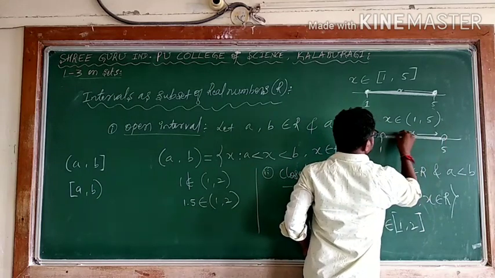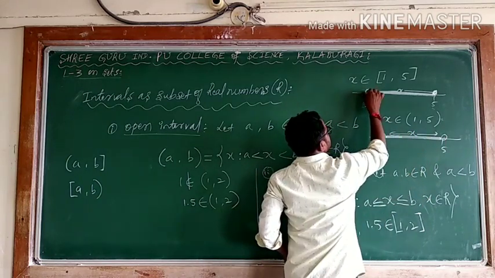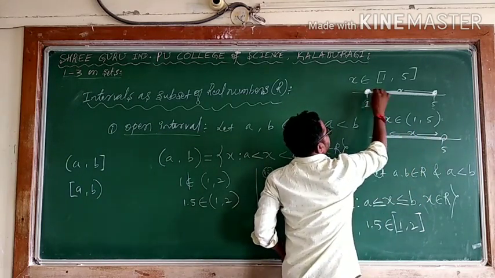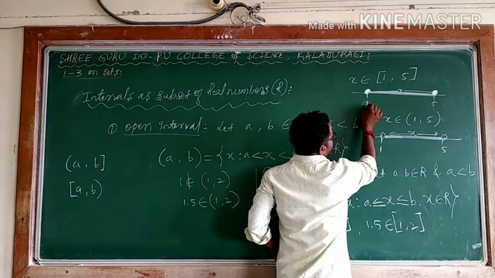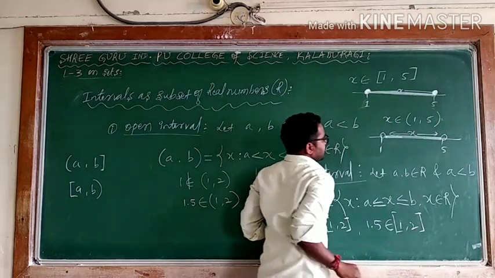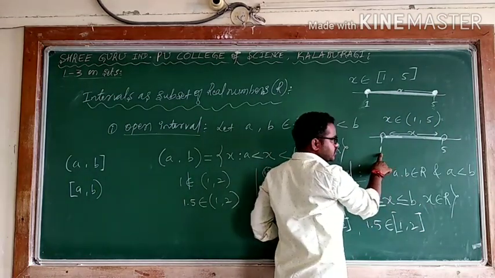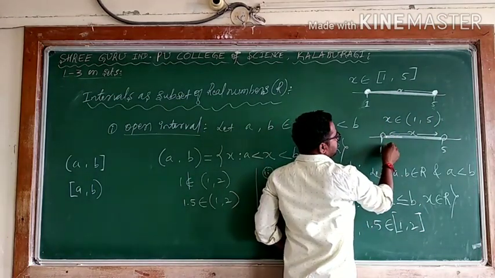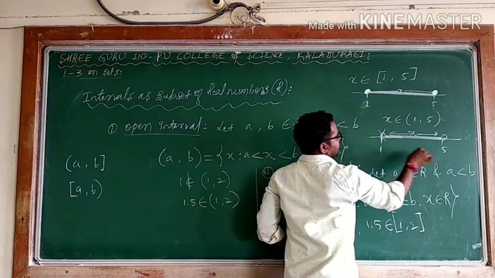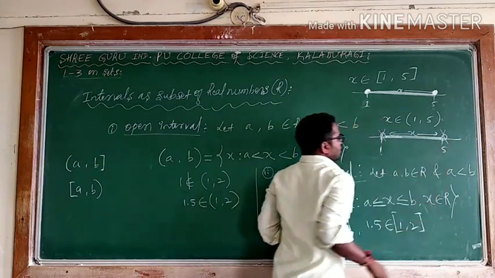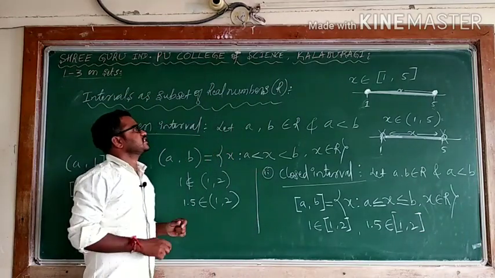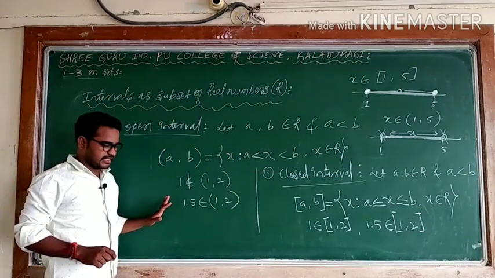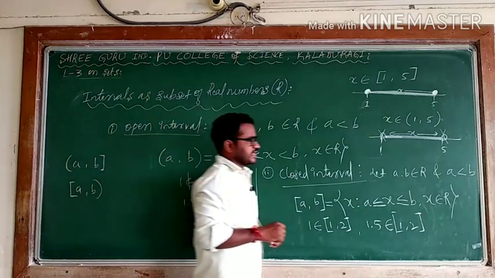What is the difference between these two? Whenever it is closed, it considers both the points, including the boundary points as well as the middle numbers. In the case of an open interval, the boundary points are excluded, and only the numbers in between are included. For that reason, intervals are also subsets of the real numbers. This is about the subset case.